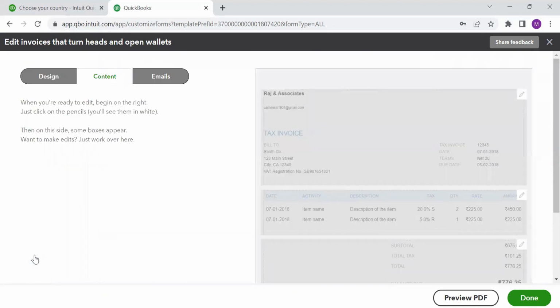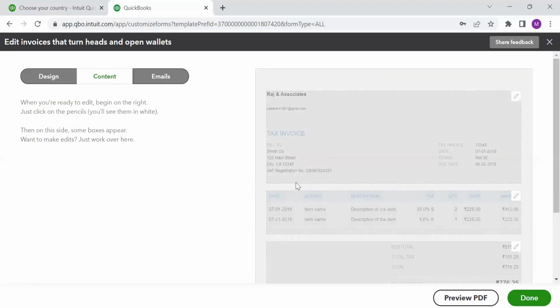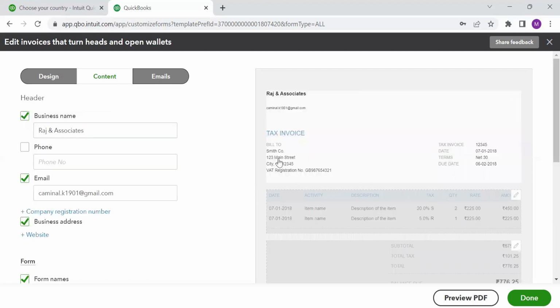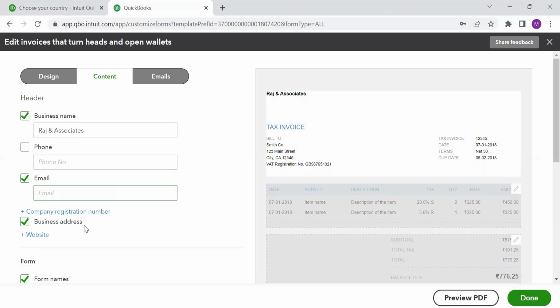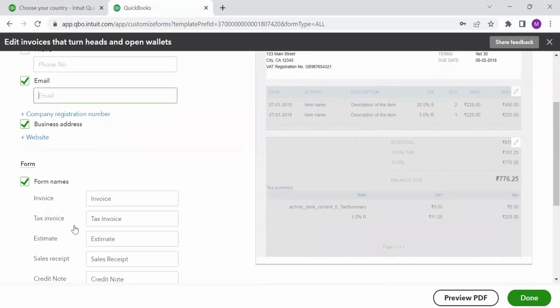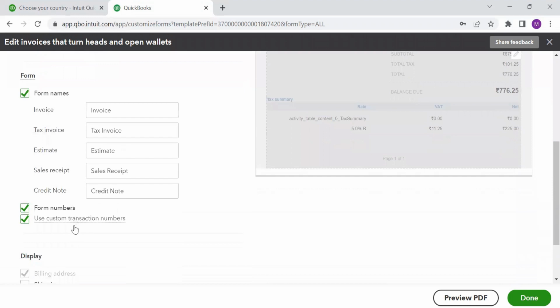What about the content? If I wish to change the content, right now, this is a content which I'm seeing. If I click on this pencil button, I will be able to change the content. So I can change the header. I can give some phone number. I can give an email ID, business address, form. So if I want to change the form name, which is invoice, if this is a tax invoice, I'll have to say a tax invoice. Estimation is nothing but quotation you are talking about.